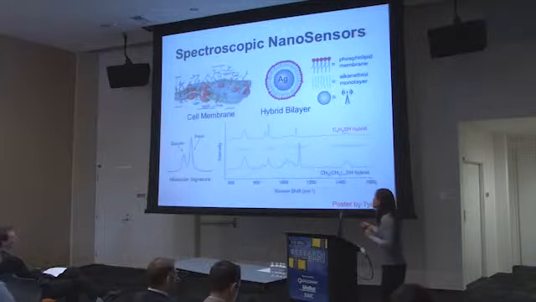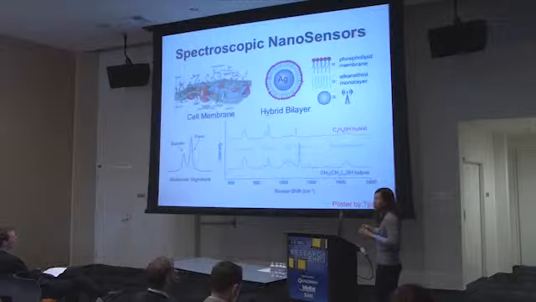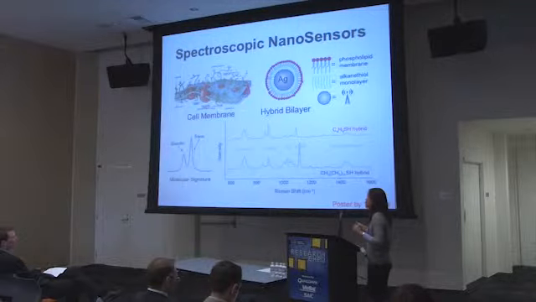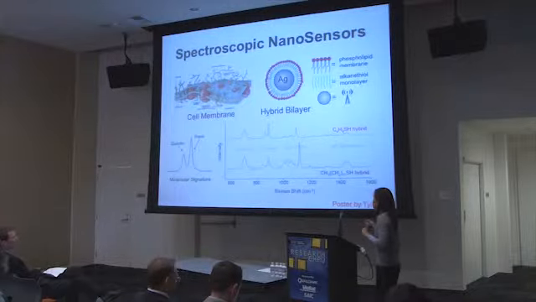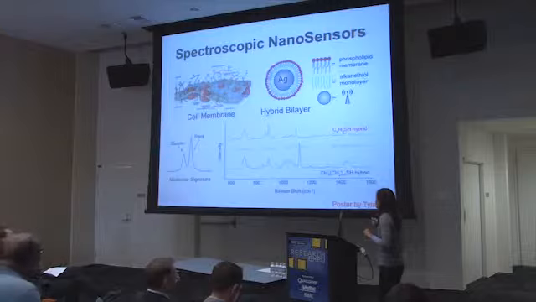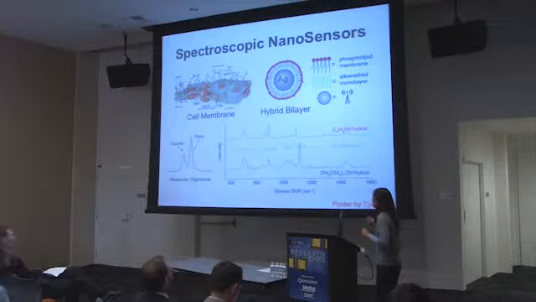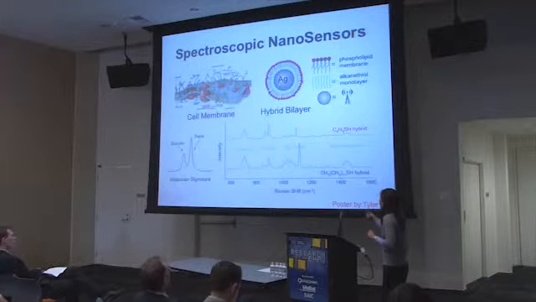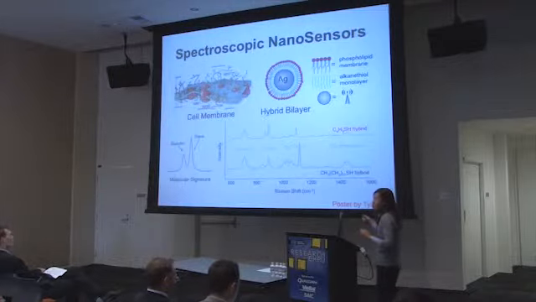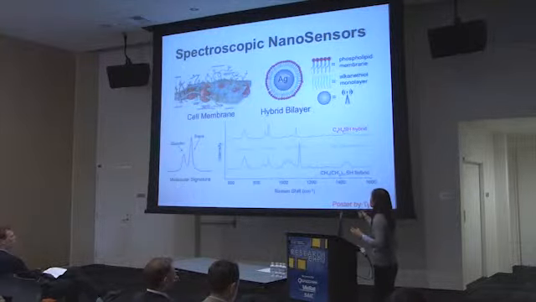And so what we're interested in doing is taking our little optical antenna and inserting it into a cell membrane and optically probing how the membrane and the proteins associated with that membrane change. One thing that we've started doing is building these optical antennas so that they have a fake, synthetic cell membrane on the outside. So now we have our little antenna. It has some surface chemistry, and we've put this synthetic cell membrane on the outside. Now we can take a laser, come in, and probe the optical scattering off of our antenna and get out some kind of signature of how this membrane is changing.